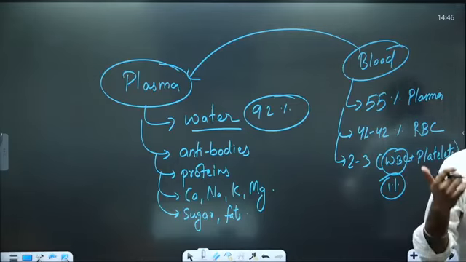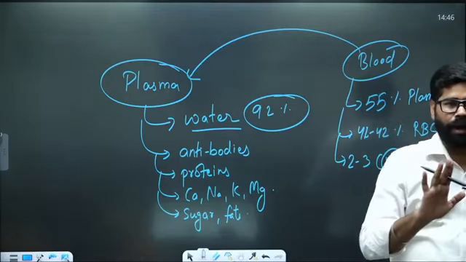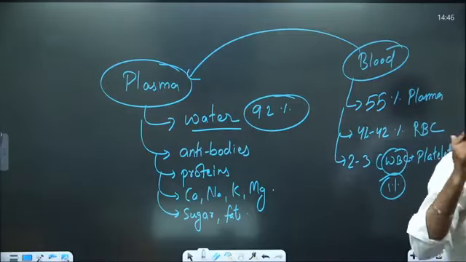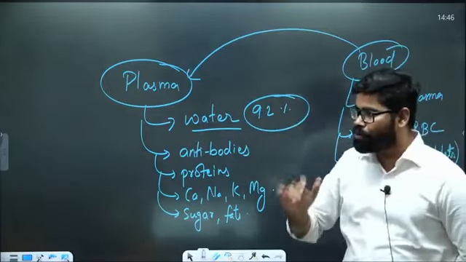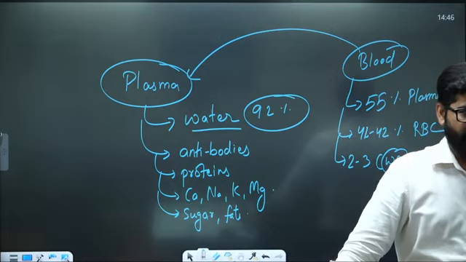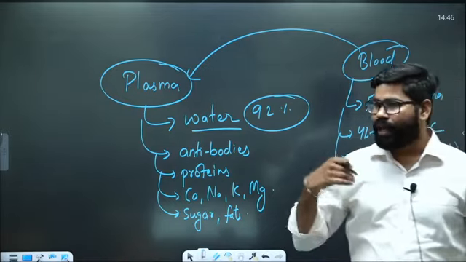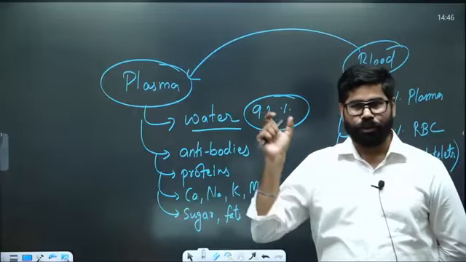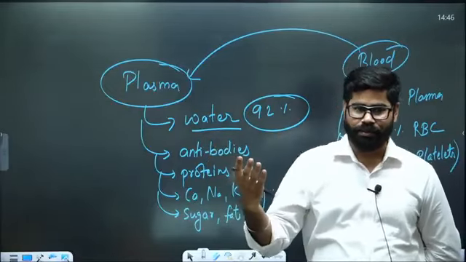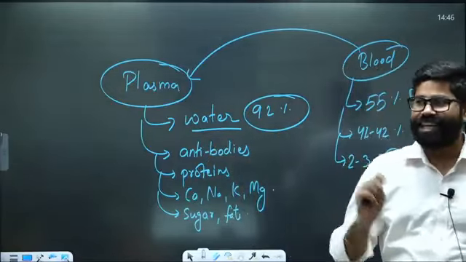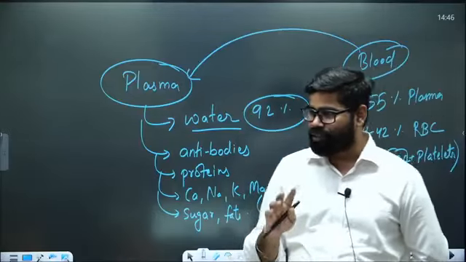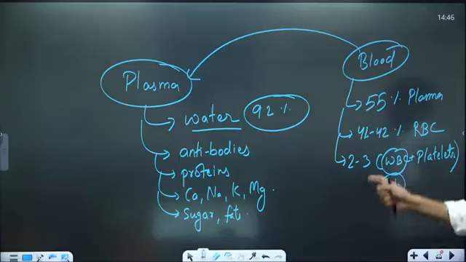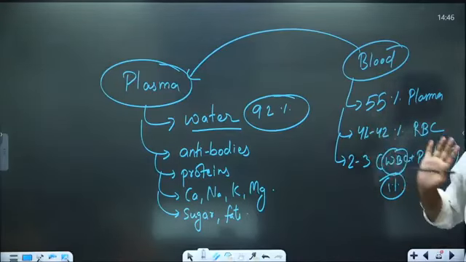When you are donating blood, it is separated into 4 parts. Plasma can be separated, RBC can be separated, you can also separate WBC, and you can also separate the platelets. When you go to blood donation camps or hospitals, it is written there that 1 unit of blood can save 4 lives. It is one of their taglines, that if you donate 1 unit of blood, you are saving 4 different lives. So in the blood we have all these components.